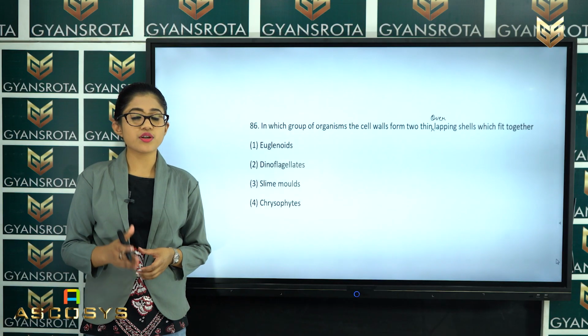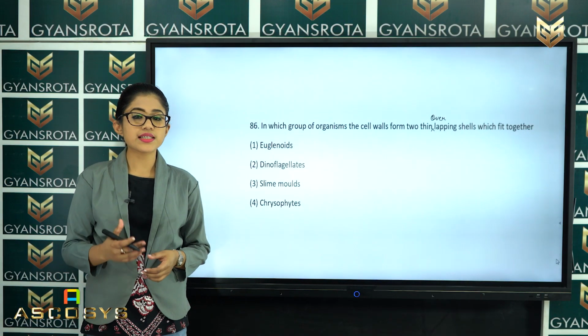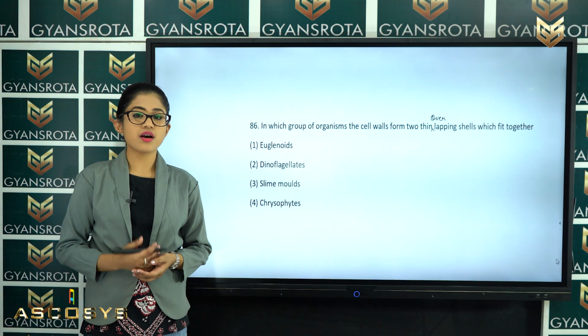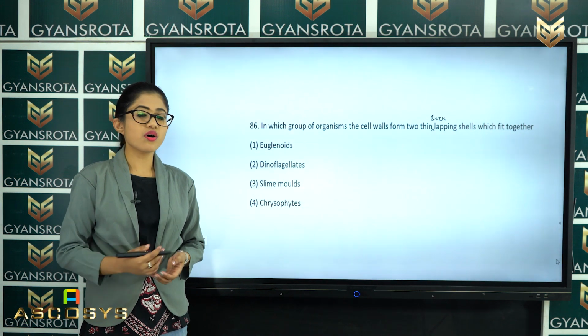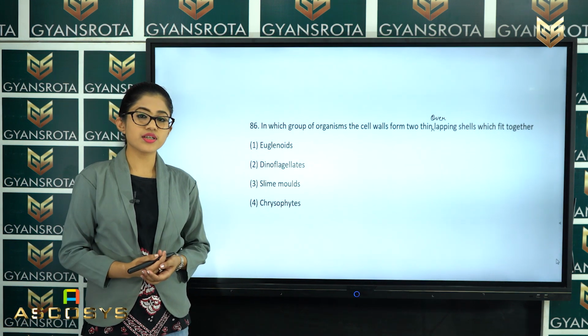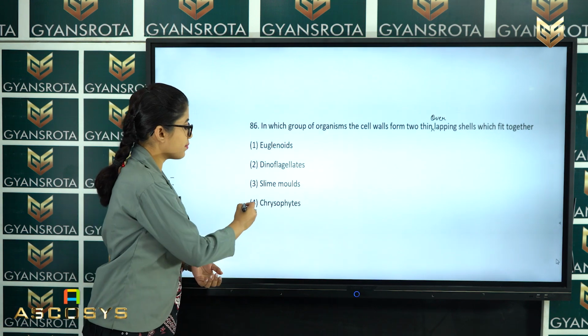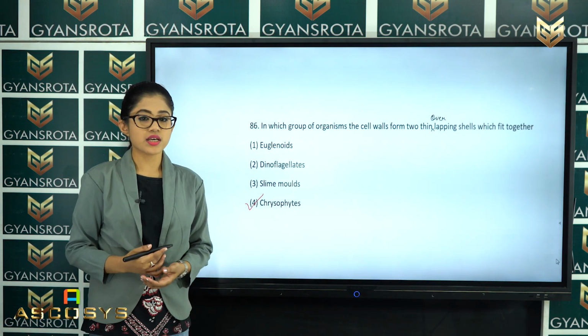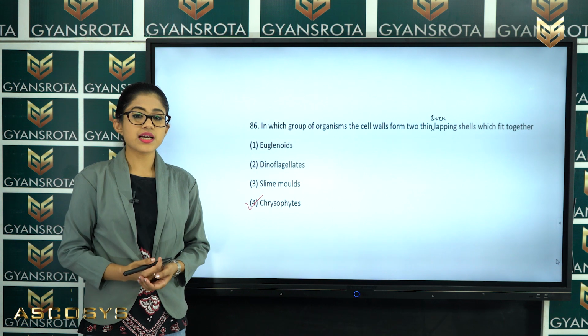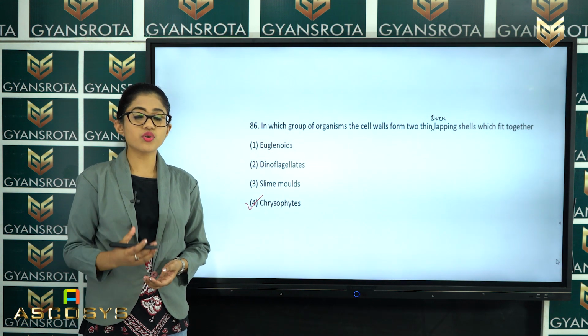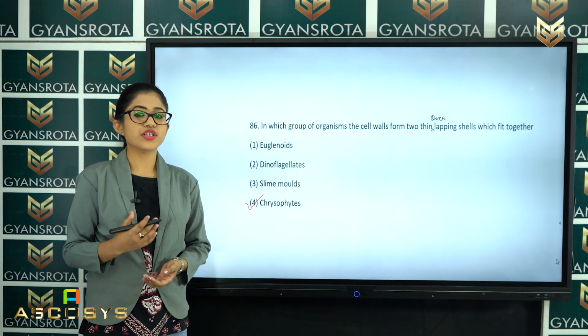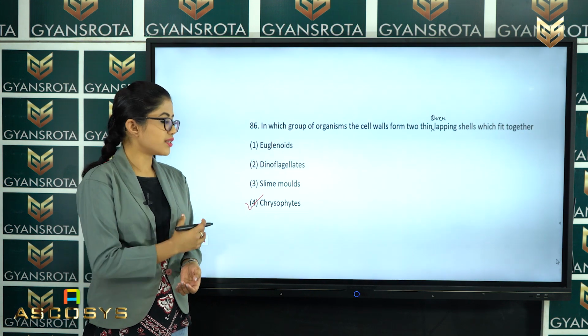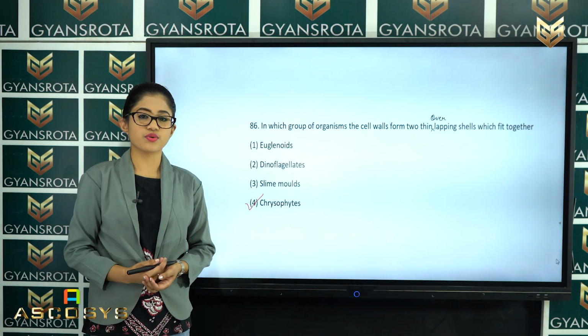So, in the chapter Biological Classification, while discussing the kingdom Protista, we have talked about this. So, what is the correct answer of this question? That is option number 4, chrysophytes. In this group, the cell wall forms two thin overlapping layers which fit together. So, option number 4 is the correct answer of this question.